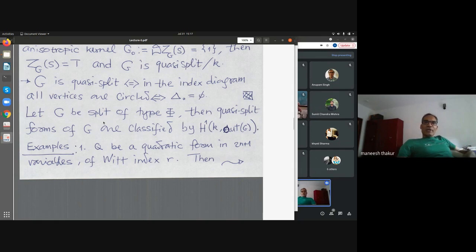Now, if you take a split simple group of type Phi, where Phi is the root system, then one can see that quasi-split groups are classified by this cohomology set. The group of outer automorphisms is a finite group which is typically a 2-element group, a 3-element group, or a 6-element group.